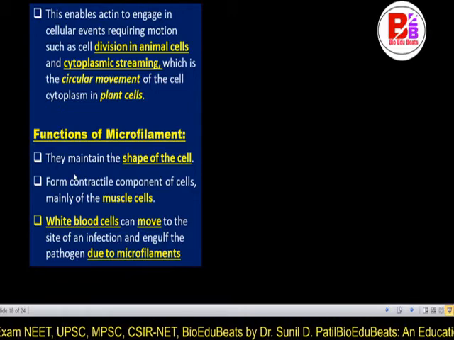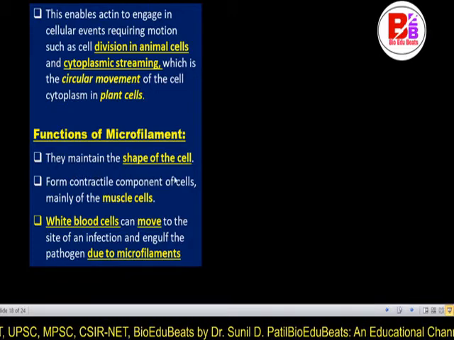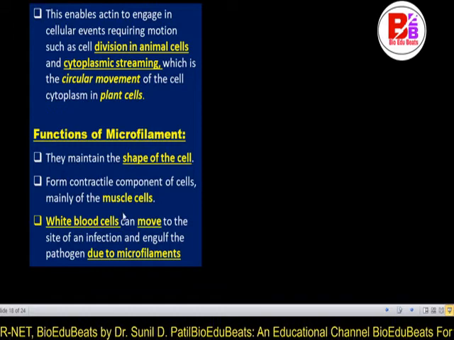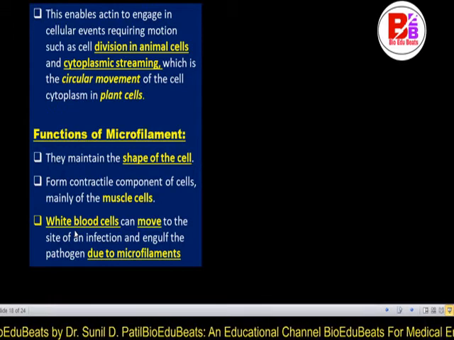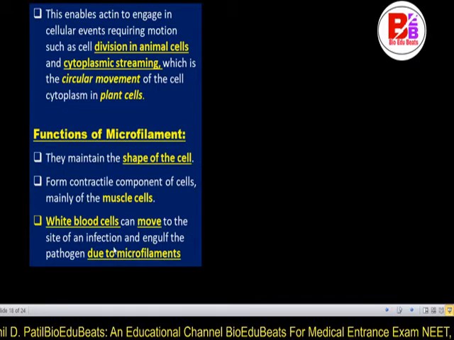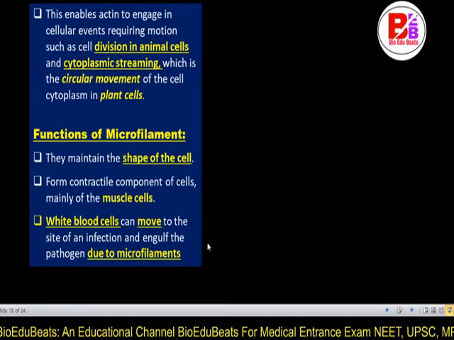Functions of the microfilament: they maintain the shape of the cell and form the contractile component of cells, mainly the muscle cell. White blood cells can move to the site of infection and engulf the pathogen due to the microfilament.